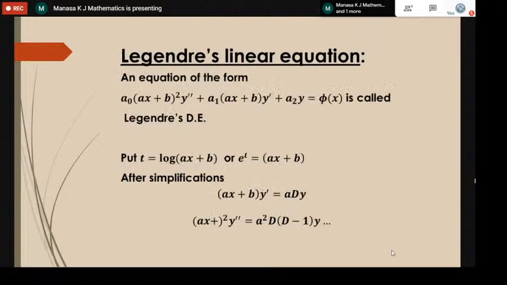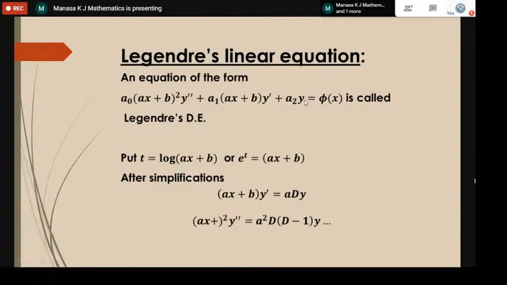Next, we have one more method called Legendre's linear equation. The definition is an equation of the form a naught (ax plus b) whole square into y double dash plus a1 into (ax plus b), where the power is 1, into y dash, which is dy by dx, plus a2 into y is equal to some function of x, phi of x. It is called Legendre's differential equation.